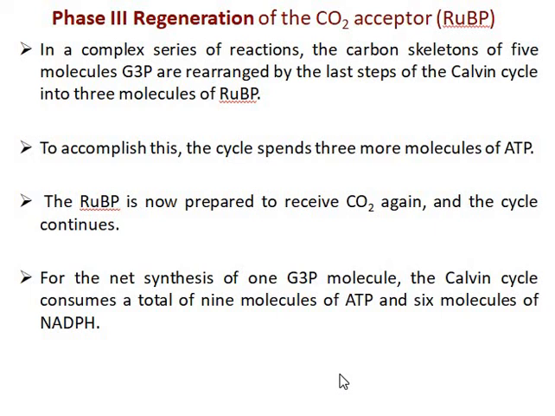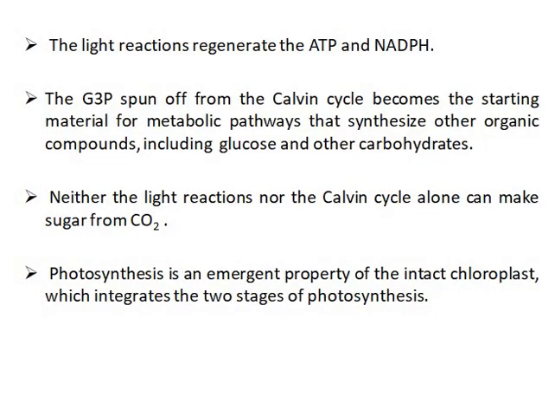For the net synthesis of 1 glyceraldehyde 3-phosphate, a 3-carbon sugar, the Calvin cycle consumes a total of 9 molecules of ATP and 6 molecules of NADPH. Overall, for the synthesis of 1 molecule of glucose, the Calvin cycle consumes 18 molecules of ATP and 12 molecules of NADPH. The light reactions regenerate the ATP and NADPH.